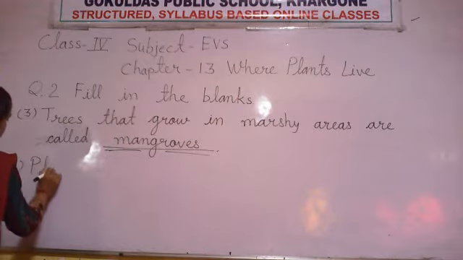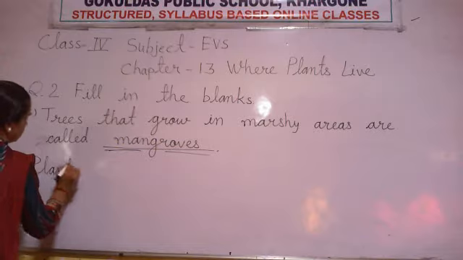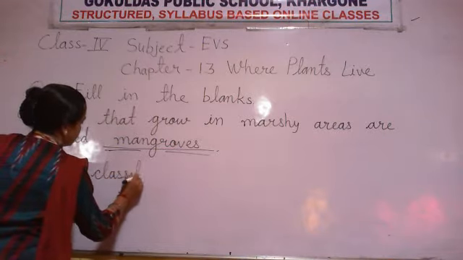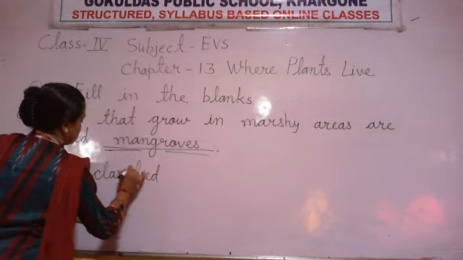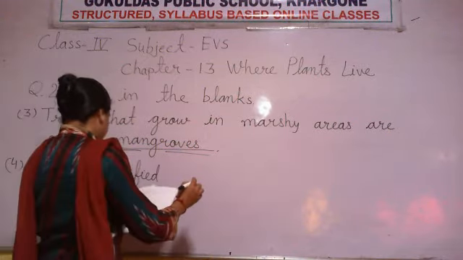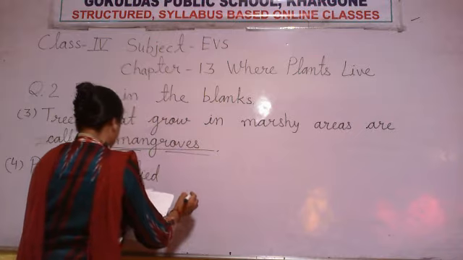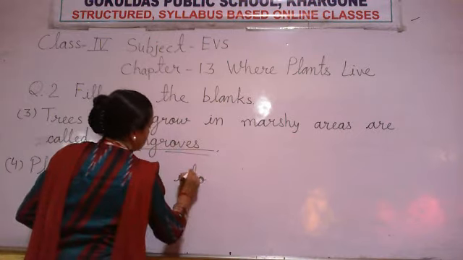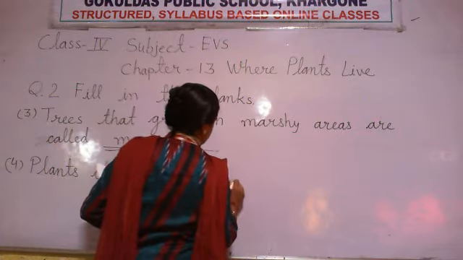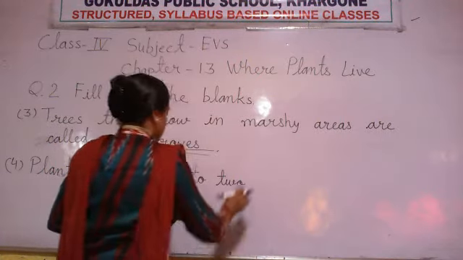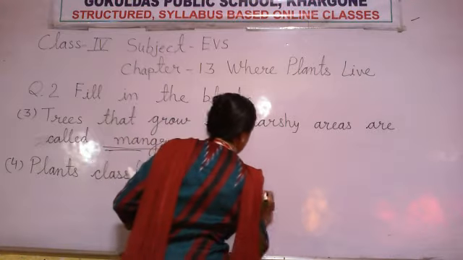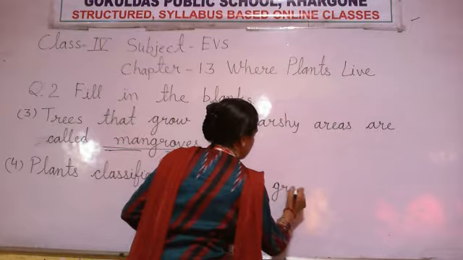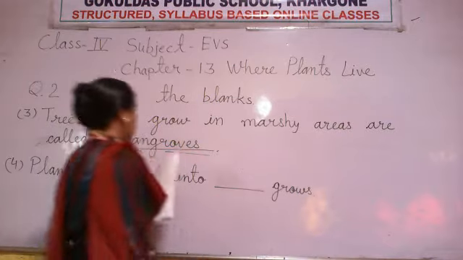Plants are classified into how many groups?